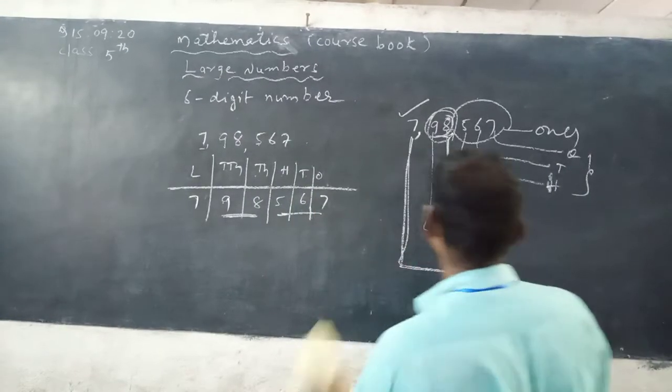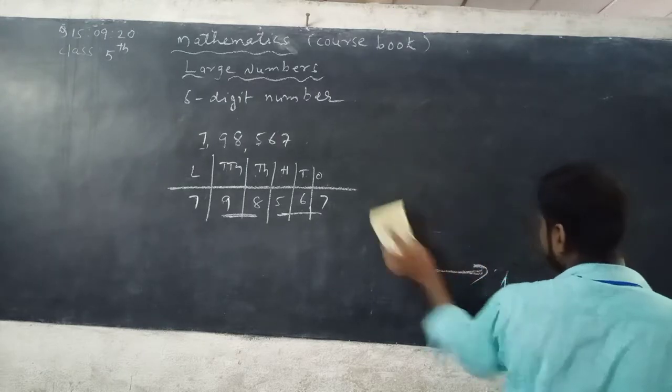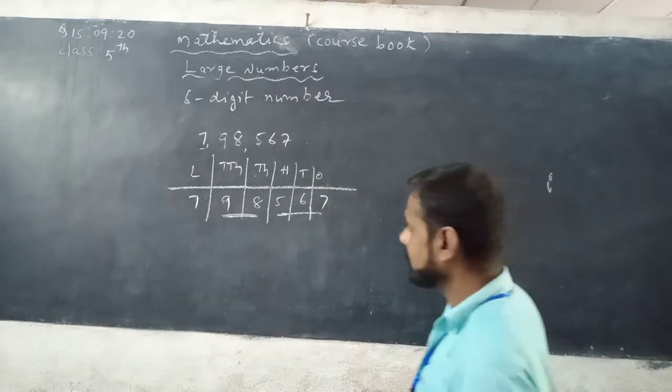Then you can write the expanded form. Very simple. See, listen carefully.